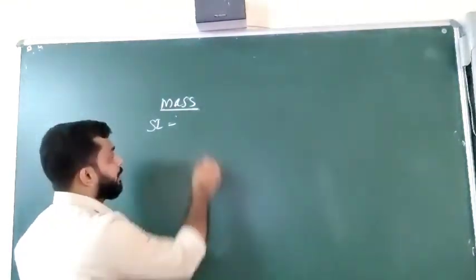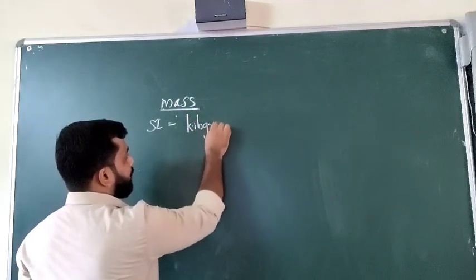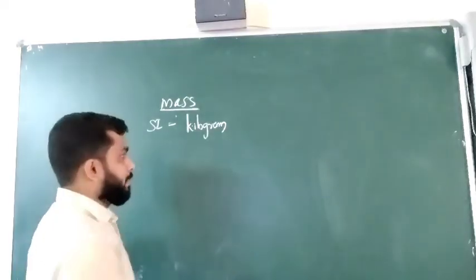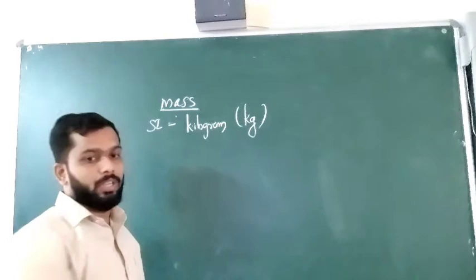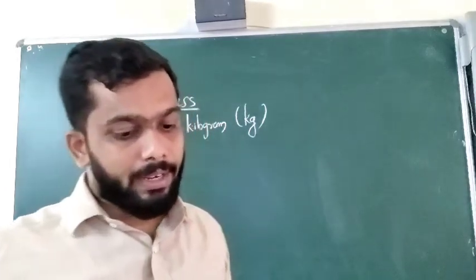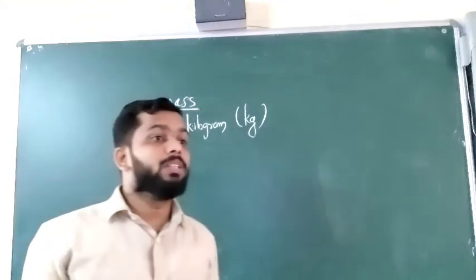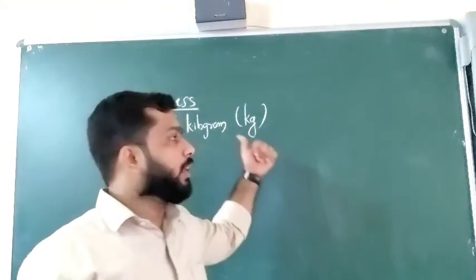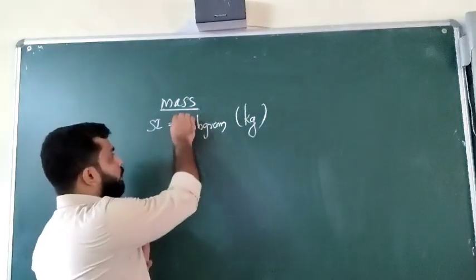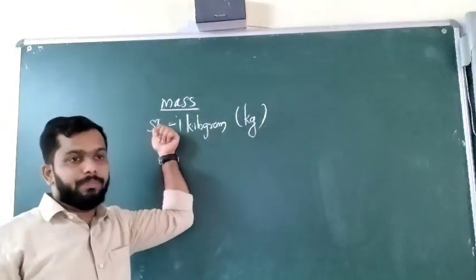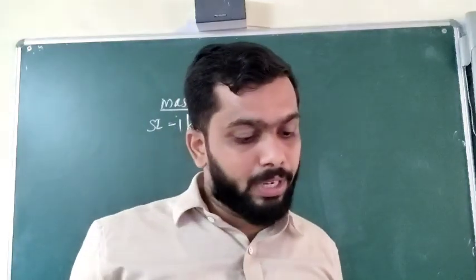And here we have to keep it in mind. Kilogram means small letter. So SI unit of mass is kilogram, and it is represented by again small letter kg. Clear? This is the SI unit of mass. Then again, the common multiples and submultiples are there. Multiples are the higher units, higher than the SI unit kilogram. Normally 1 kilogram is equal to SI unit. Okay, so if it is 1 quintal, how much kilogram will come?